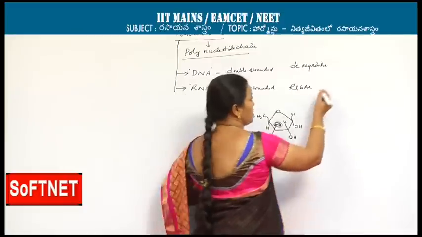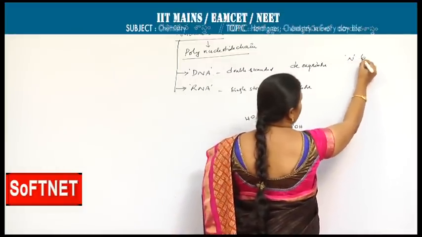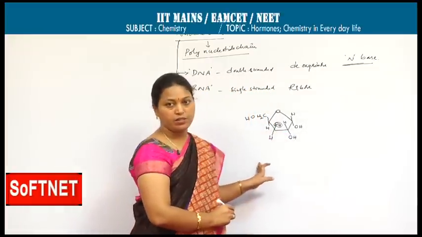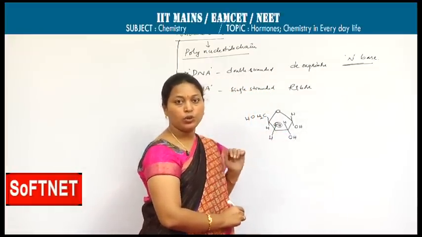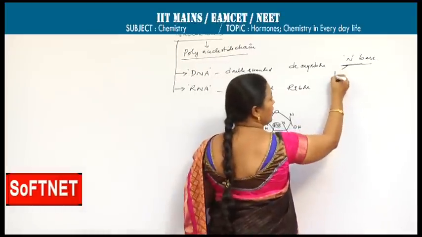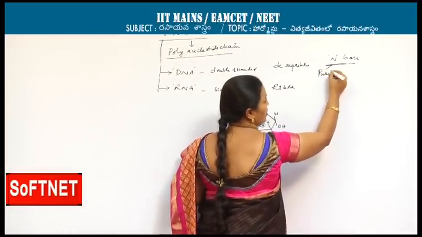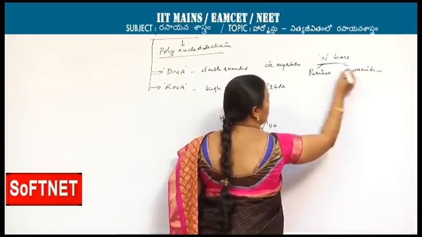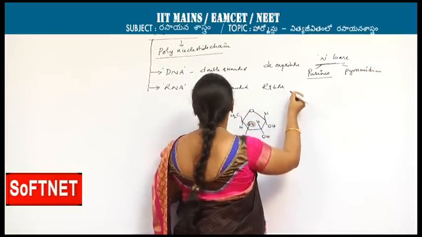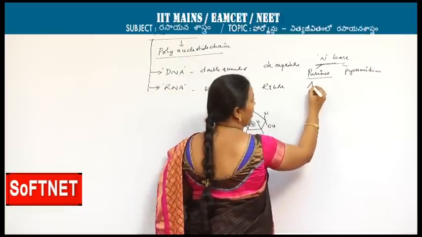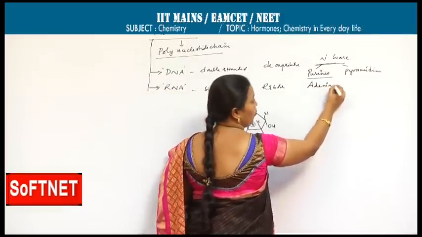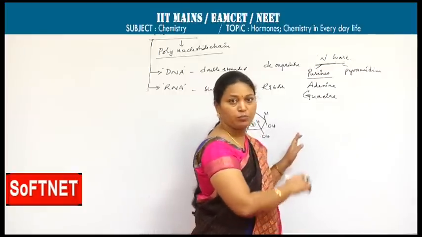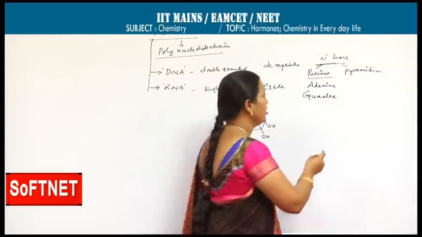And one more difference with respect to nitrogen bases. So one should know what nitrogen bases are. These in turn are of two types: purines and pyrimidines. These two are bases only. Purines are in both DNA and RNA. Adenine and guanine are the purine bases that are present in both DNA and RNA.